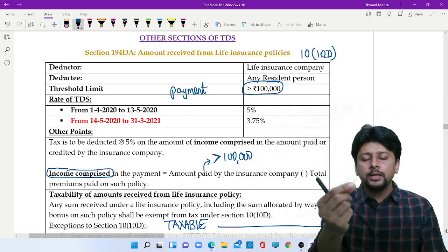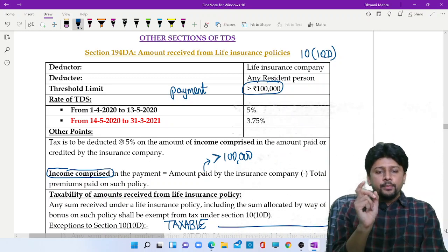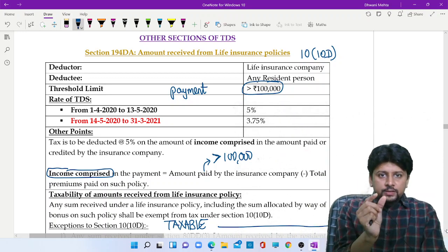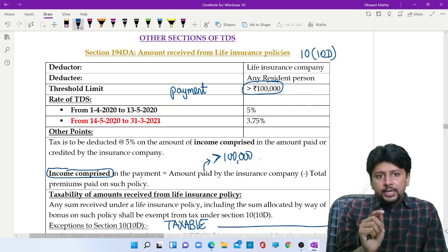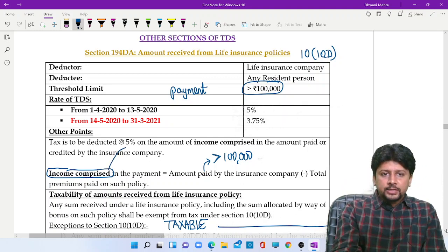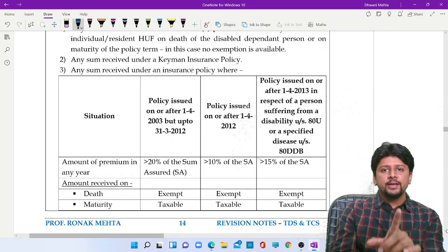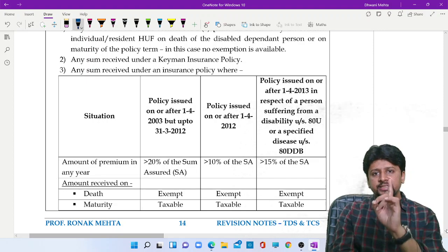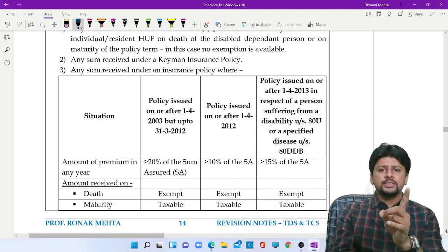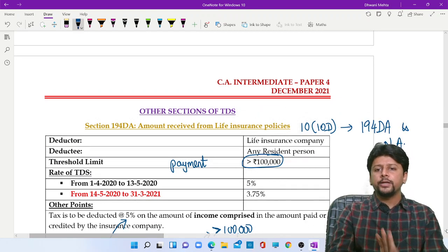What is the profit element? The insurance company pays the amount minus the premiums paid. Whatever is the difference, on that difference only, the insurance company will deduct tax, and that tax will be deducted at the rate of 5%. Of course, it will all apply if your insurance money is taxable. If your insurance money is exempt under 10(10D), then obviously section 194DA is not applicable. Then there is no need to deduct tax.